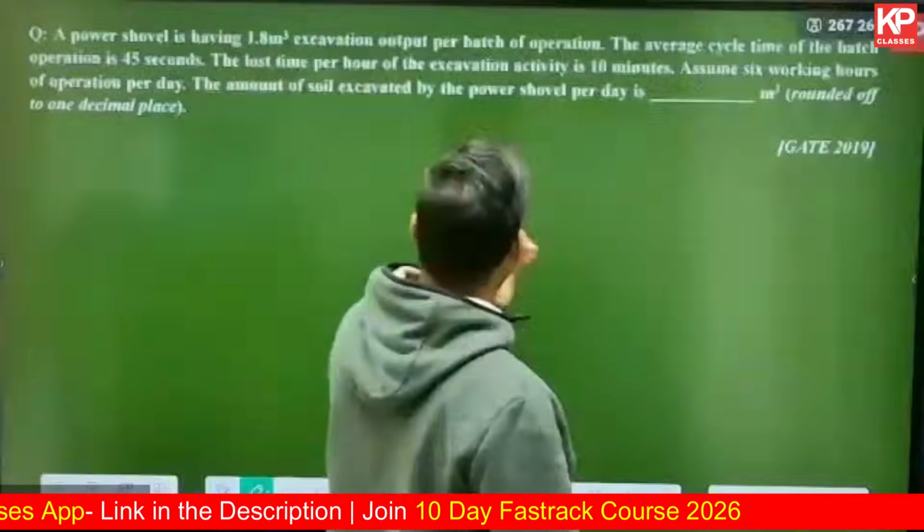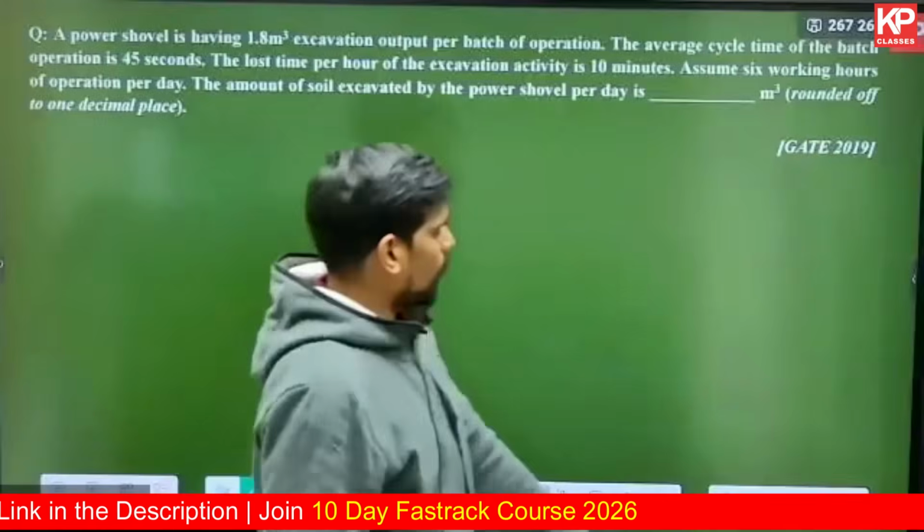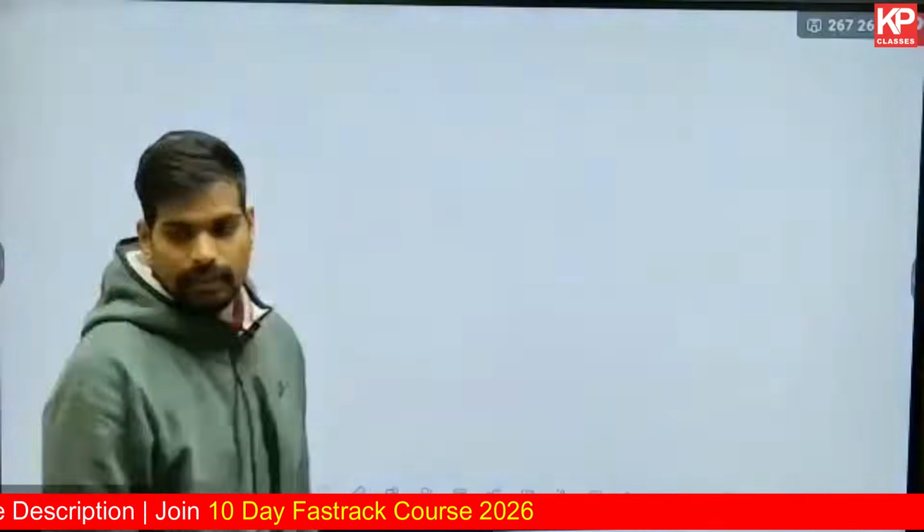So fine. There's one more question on estimation actually from this power shovel. You can solve this for your homework. It is simple unitary method.